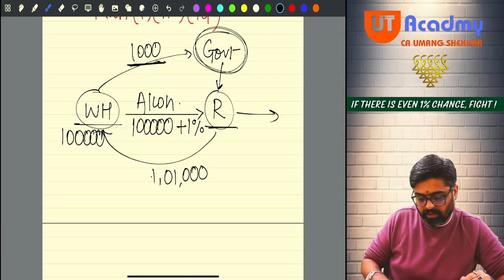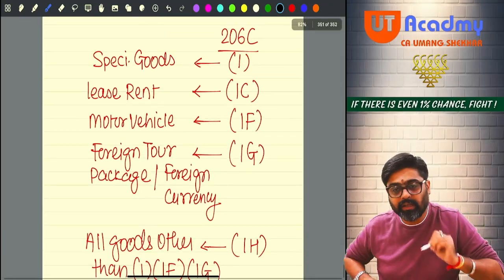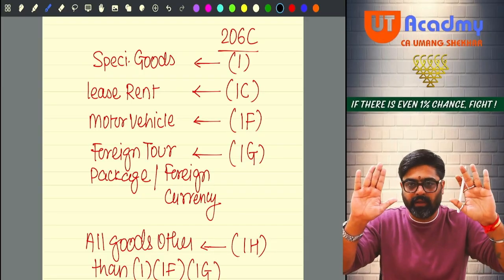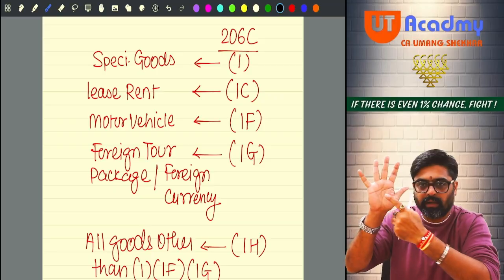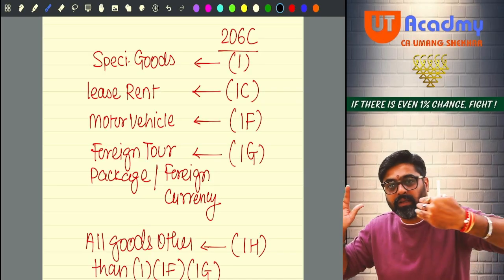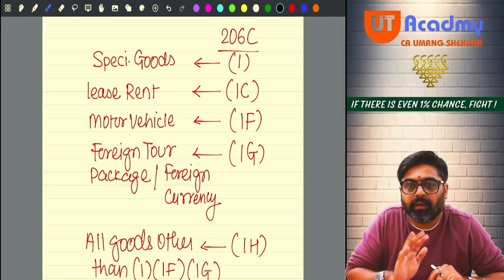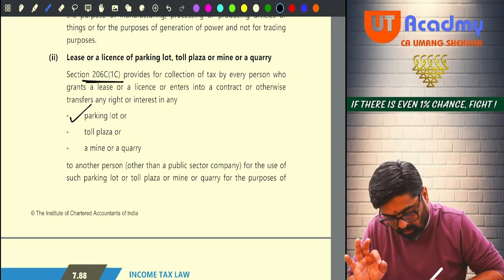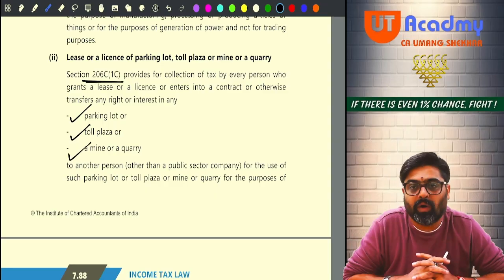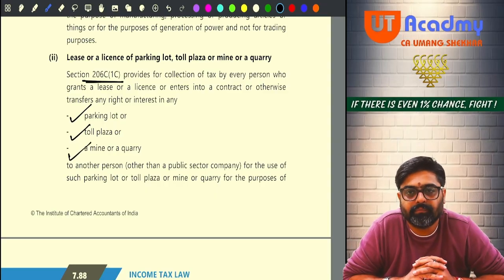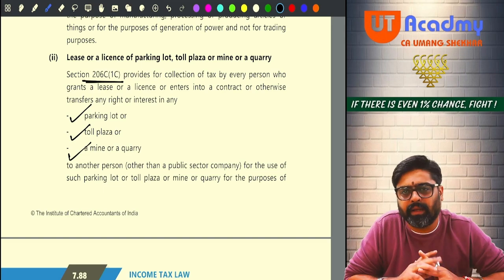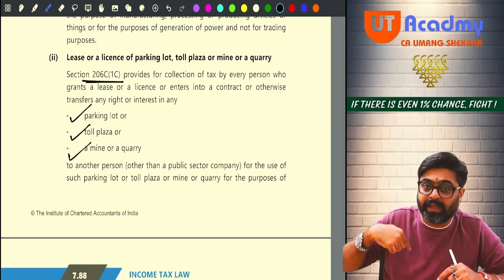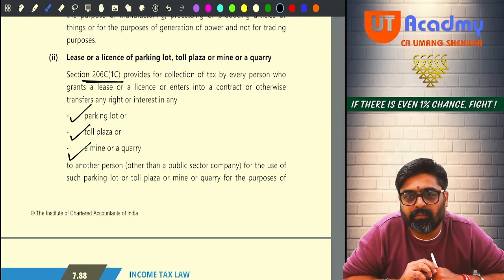Now if you come to 206C 1C. 1C, do you remember? See, in 1C what I have written? Lease rent. So now there will be a lessor. Pay attention everyone here. Lessor is there. Lessee is there. Lessor is leasing his property. What property will he be leasing? Any of these three properties: parking lot, toll plaza, mine or quarry. Become a lessor and think. Okay, you don't become a lessor, you become a lessee.